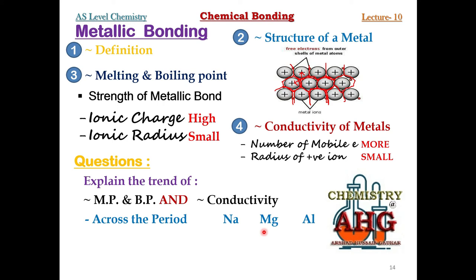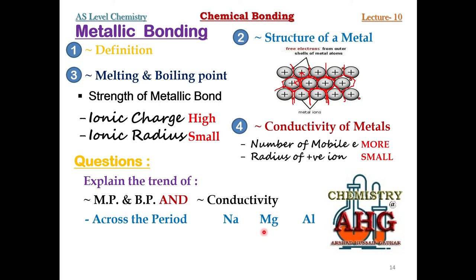So you can say ionic charge is increasing across the period and ionic radius is decreasing. So that is why the strength of metallic bond is increasing. So we can say across the period for metals, melting and boiling point always increases. This is the simple reason that you can remember, keeping in mind ionic charge and ionic radius.